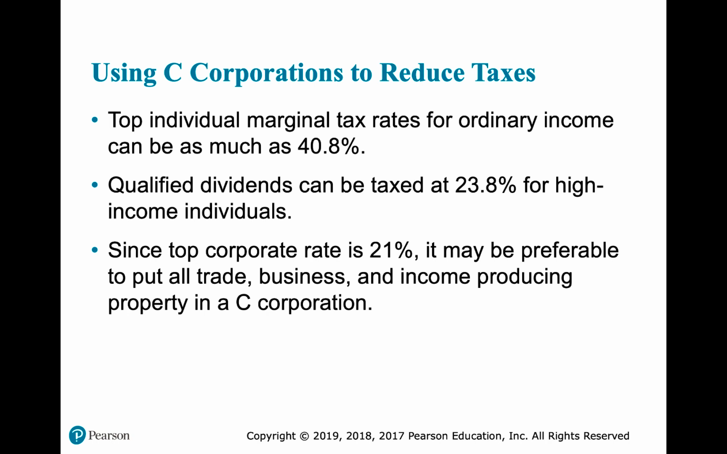Dividends can be taxed at 23.8%, but the top corporate tax rate is now 21% because of the Tax Cuts and Jobs Act. So it may be preferable to put all trade, business, and income producing property in a C Corp and then either retain those earnings in there or pay out dividends, and it still may result in less total tax dollars paid.